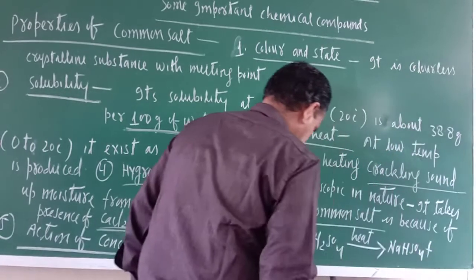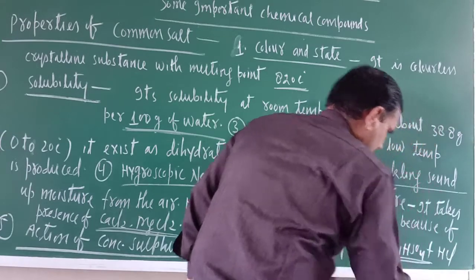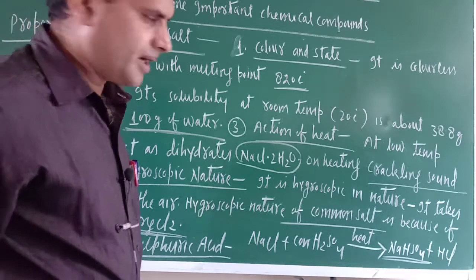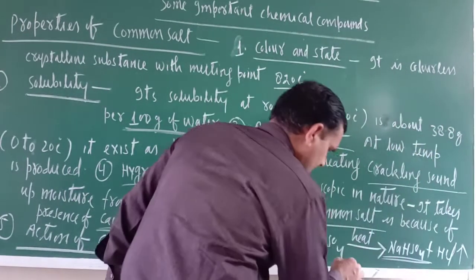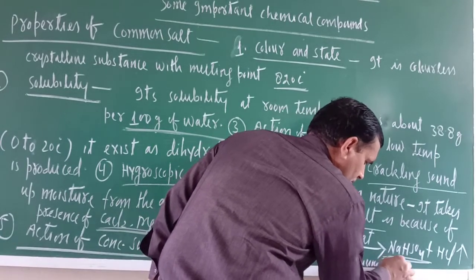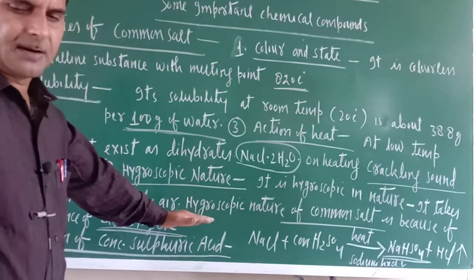NaHSO4 plus HCl. This is sodium hydrogen sulfate, and this is HCl. Sodium hydrogen sulfate. Okay, this is there. This is one of the chemical properties.